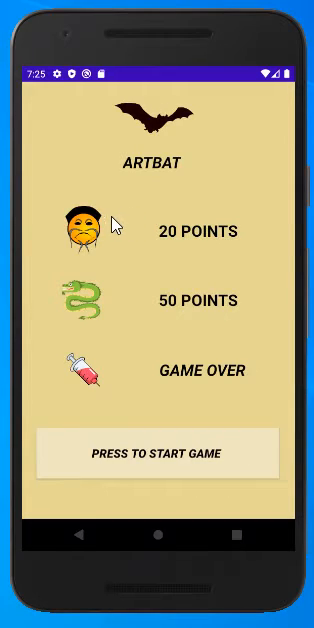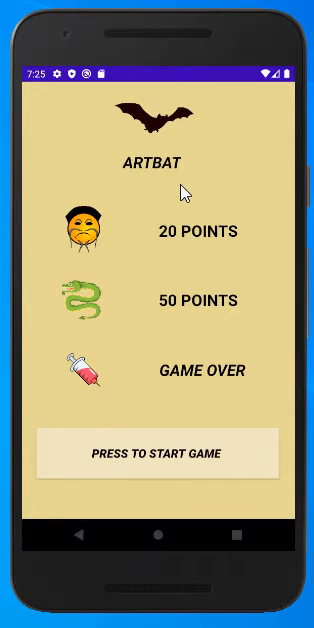It's an emoji that we created worth 20 points. If the bat gets in touch with the Chinese emoji, it takes 20 points. And there is a dragon emoji. If the bat touches the dragon emoji, it takes 50 points. And there is a vaccine object. When the bat touches the vaccine emoji, the game will be over. And there is also a button we decided to create in this shape. It will be nice.